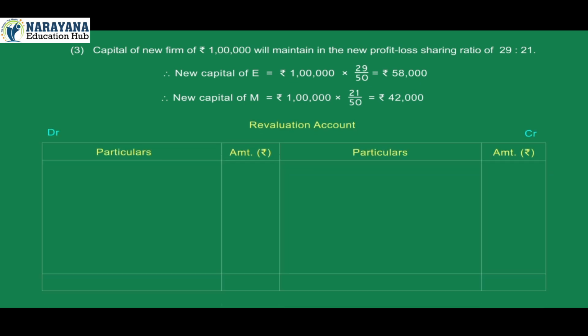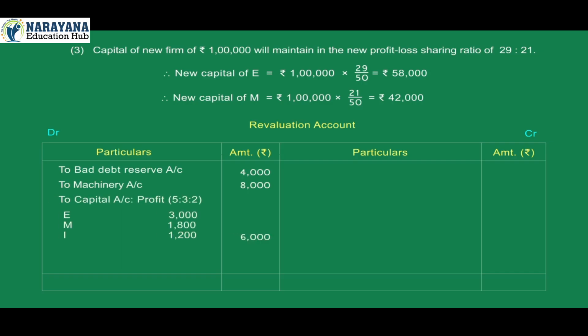Revaluation account. Debit particulars, amount; credit particulars, amount. On the debit side: to bad debt reserve account 4,000, to machinery account 8,000, to capital account profit in the ratio 5:3:2, E 3,000, M 1,800, I 1,200, total 6,000. Total of debit side 18,000. On the credit side: by building account 12,000, by prepaid insurance premium 6,000. Total of credit side 18,000.